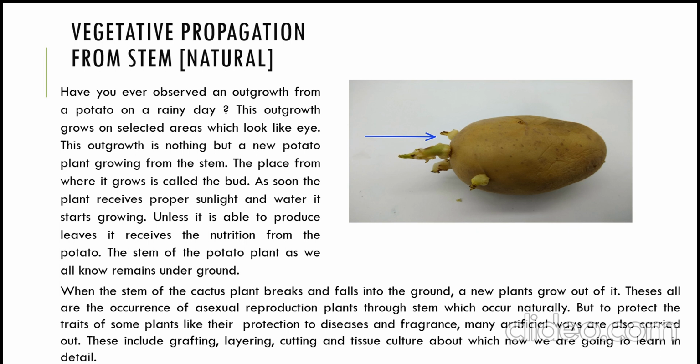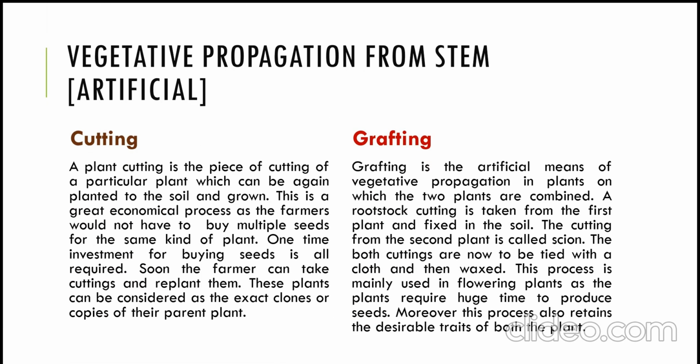But to protect the traits of some plants, like their resistance to diseases and fragrance, many artificial ways are also carried out. These include grafting, layering, cutting, and tissue culture, about which we are going to learn in detail. So, vegetative propagation from the stem, artificial methods. They include cutting and grafting. So, let us learn about them one by one.